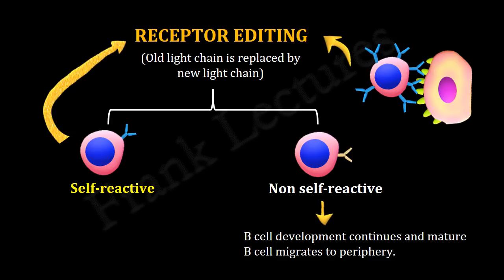Moreover, a time comes when no additional light chain gene segments are available for recombination. Such B cells undergo cell death by apoptosis in the bone marrow. These B cells are then phagocytosed by macrophages. This process, in which developing autoreactive B cells are eliminated by apoptosis, is known as clonal deletion.